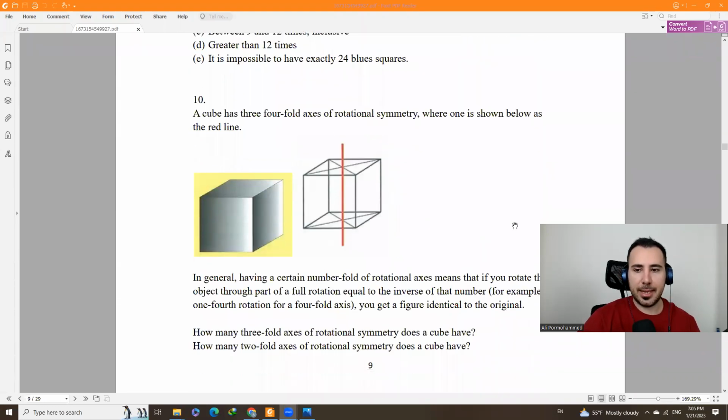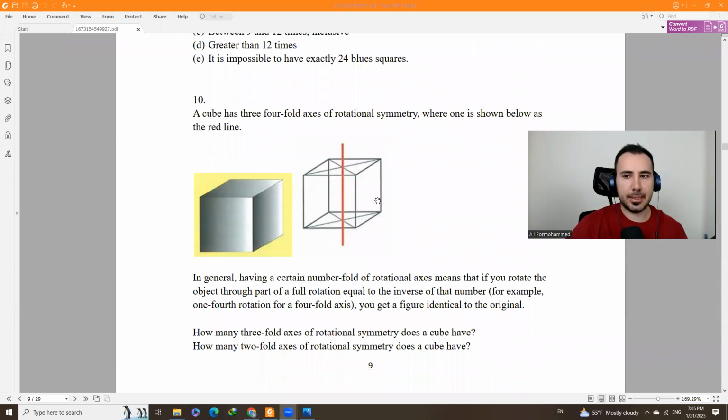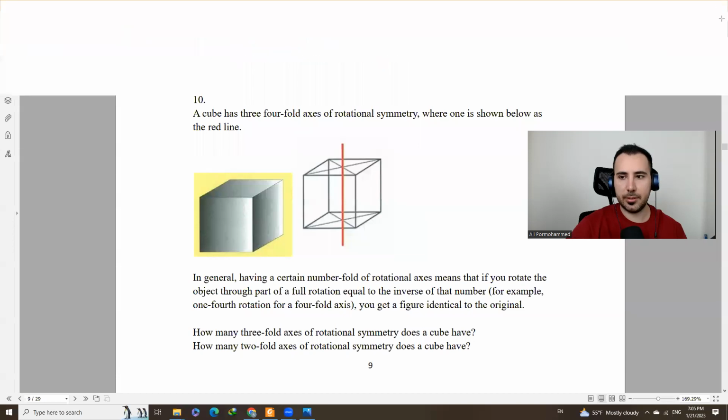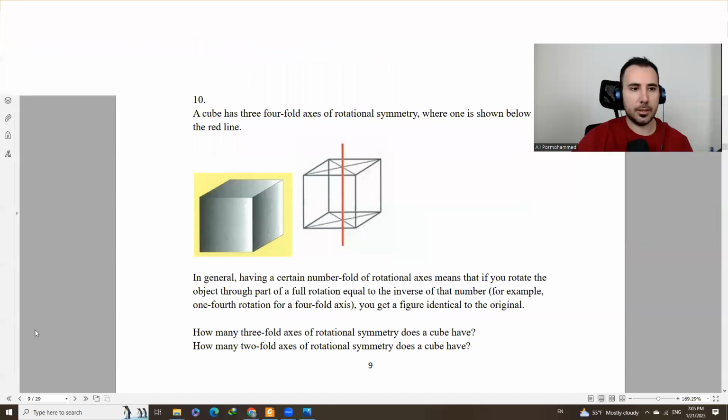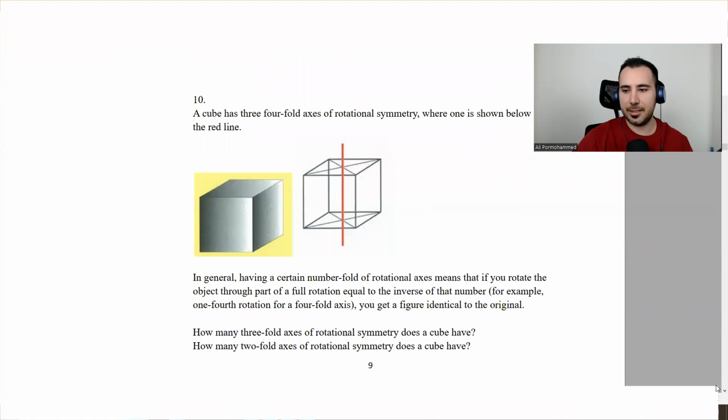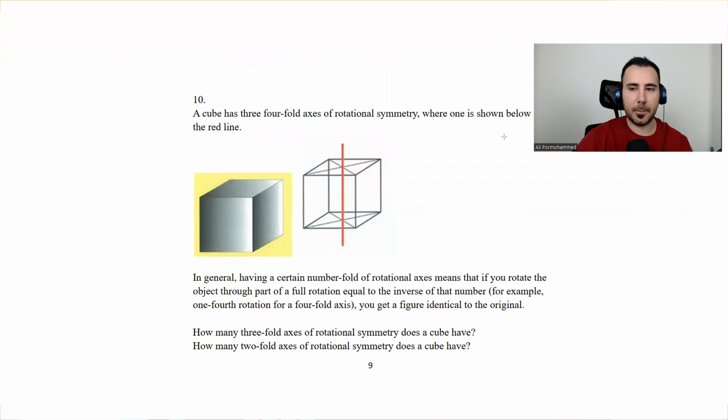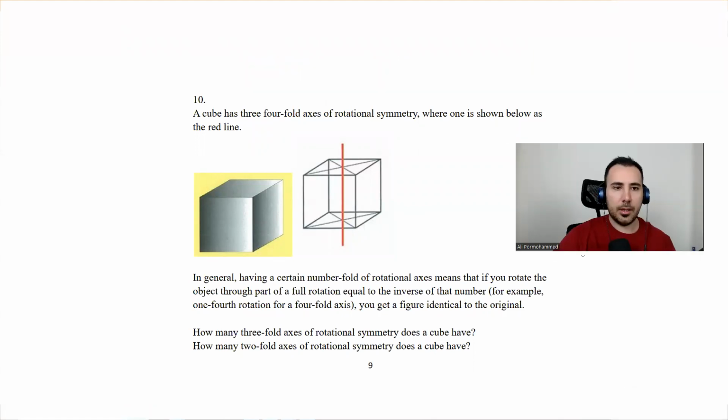Okay, question 10. Probably a lot of you have a problem understanding the question, okay? So let's try to understand it first, okay? A cube has 3 fourfold axes of rotational symmetry, where one is shown below as the red line. Okay. So it has 3.